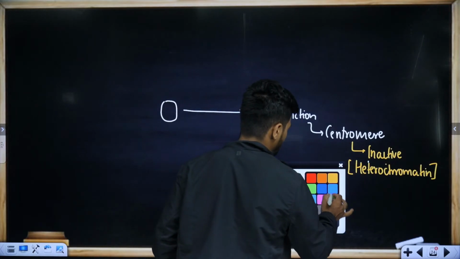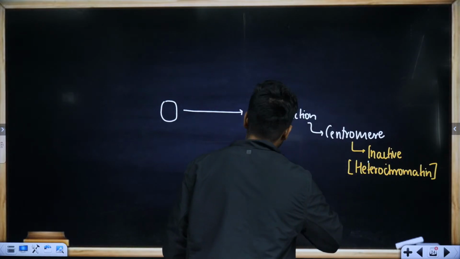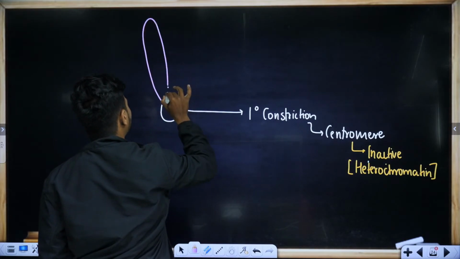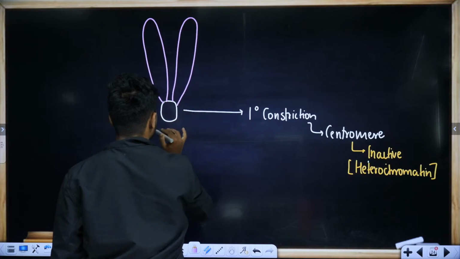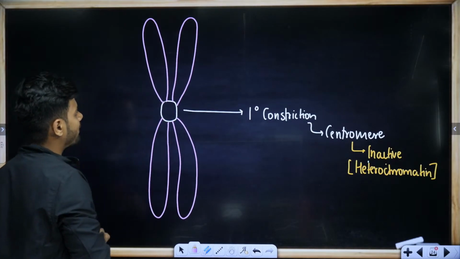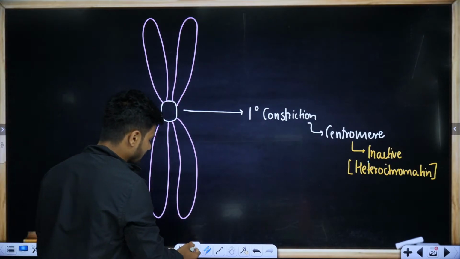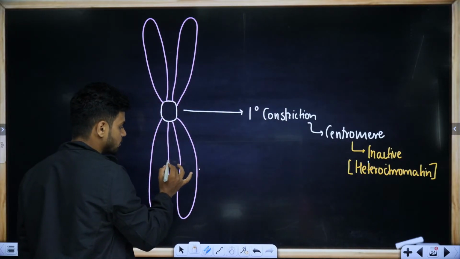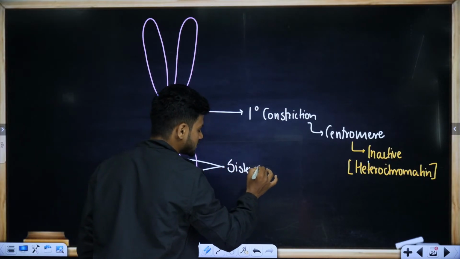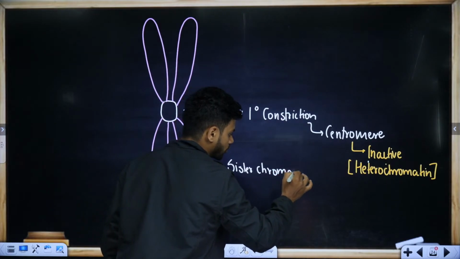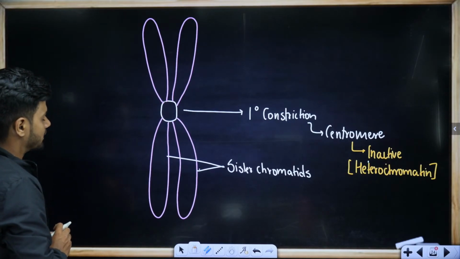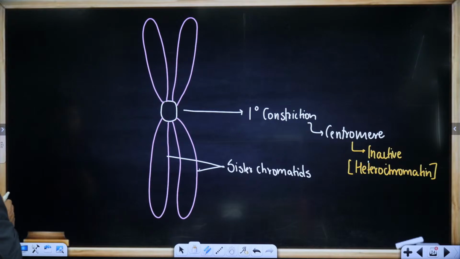Primary constriction done. Now, students, this entire structure of your chromosome has two chromatids like this. This one and this one are called sister chromatids.